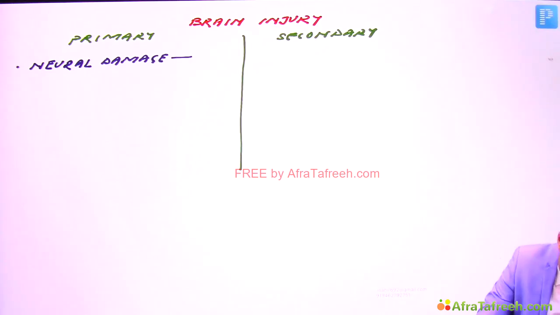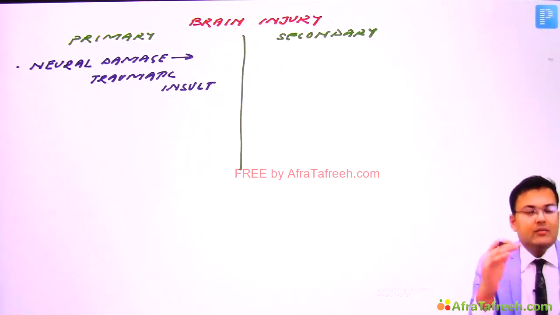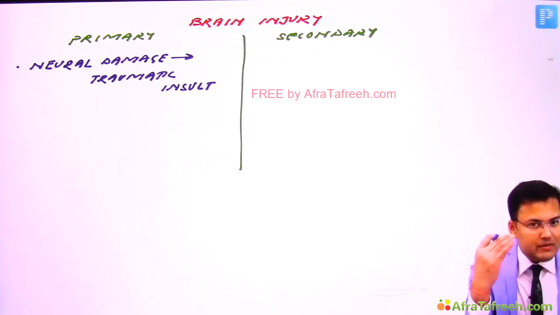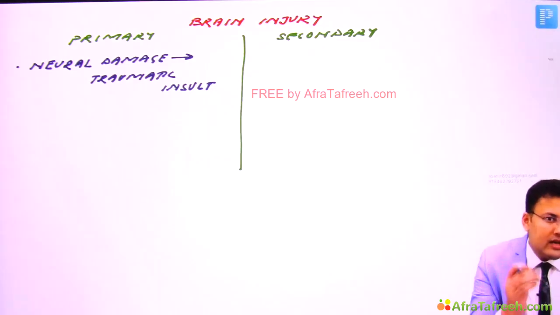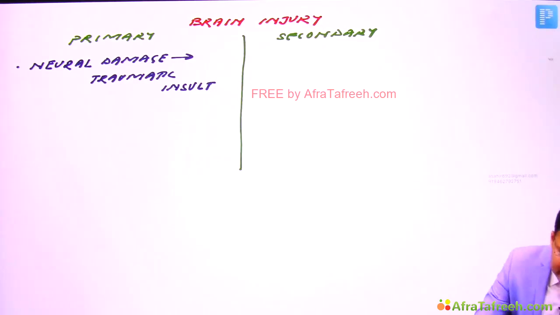It's directly because of traumatic insult. So this is directly because of traumatic insult. After trauma, sometimes the patient is having contusion, sometimes laceration, diffuse axonal injuries. So all these are included in primary. So what are the examples?